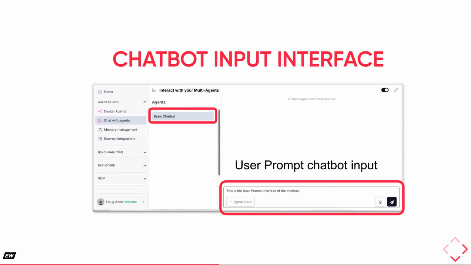Here we see the front-end UX perspective, the chatbot input interface in Integrail AI Studio. This is where an end user, or the AI creator during testing, types their message. The text entered in the user prompt chatbot input field becomes the actual user prompt that is sent to the LLM for that specific conversational turn. This interface allows you to engage in real-time interaction and testing of the AI's responses to various user inputs, all operating within the context established by the system prompt and any ongoing chat history.